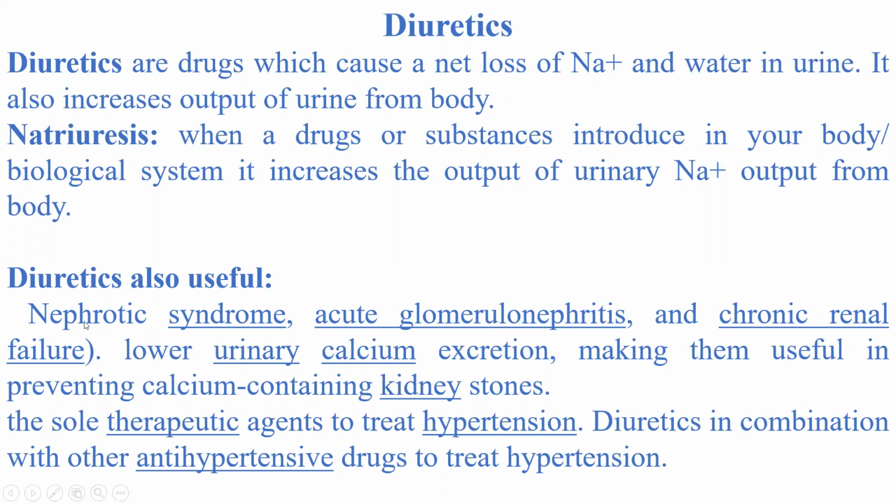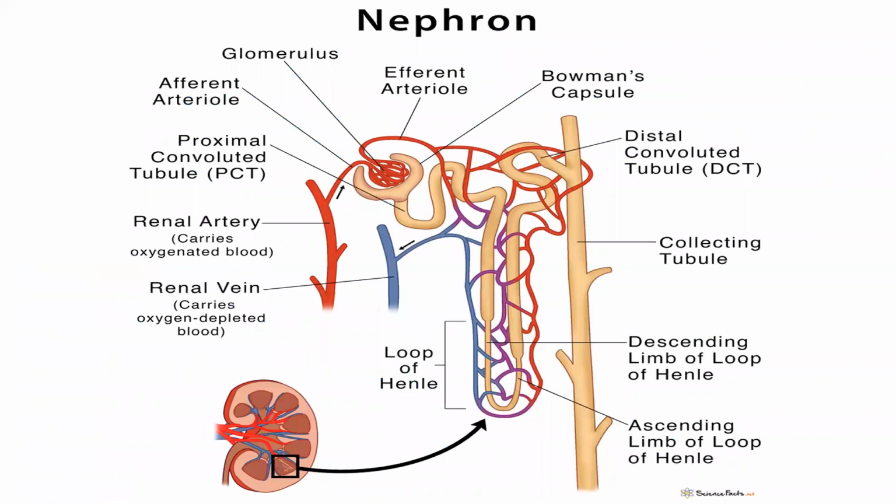Diuretics are also useful in nephrotic syndrome, acute glomerulonephritis and chronic renal failure. They lower urinary calcium excretion, making them useful in preventing calcium-containing kidney stones. They are the sole therapeutic agent to treat hypertension, or are used in combination with other antihypertensive drugs to treat hypertension.